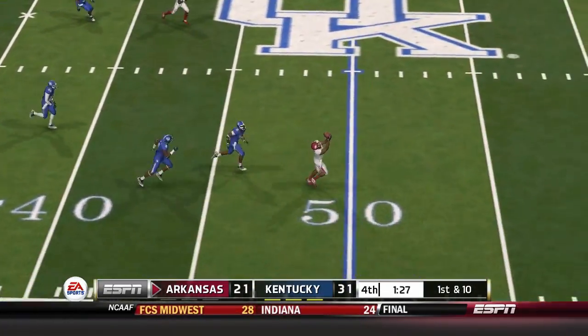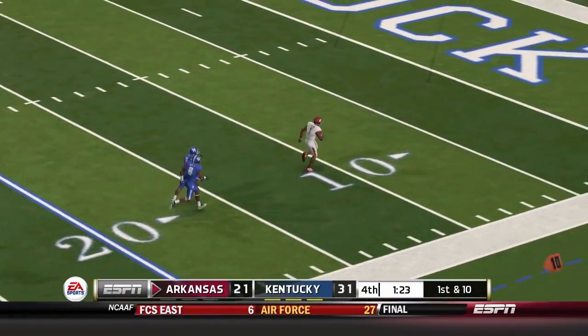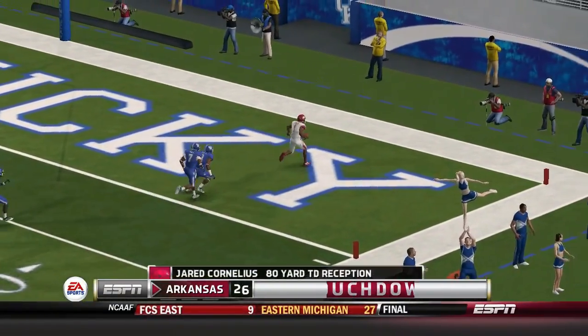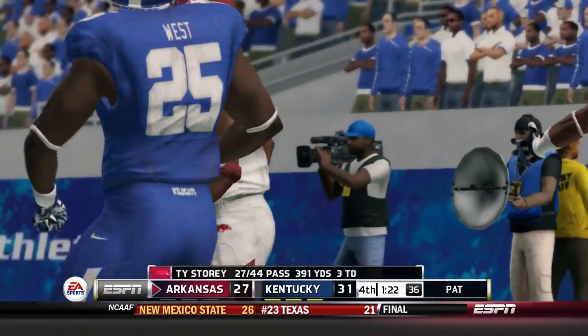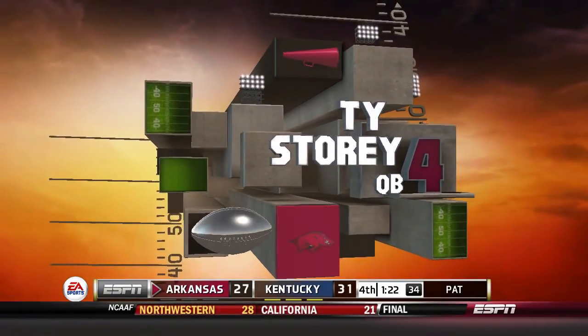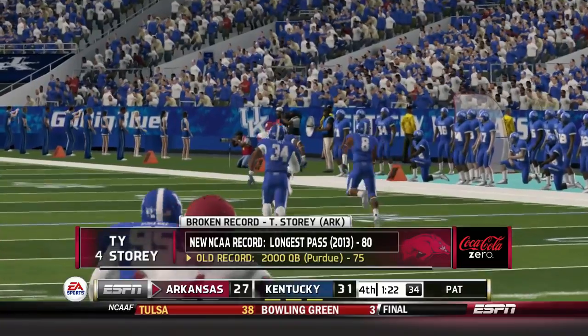Here's a quick throw. And got him! At the 30, to the 20, to the 10. Touchdown, Arkansas! Late in the 4th quarter, and the big question is, in a game this close, who's going to crack first?